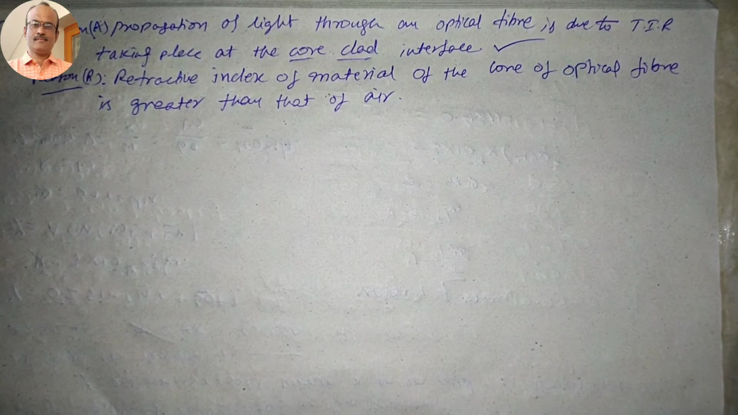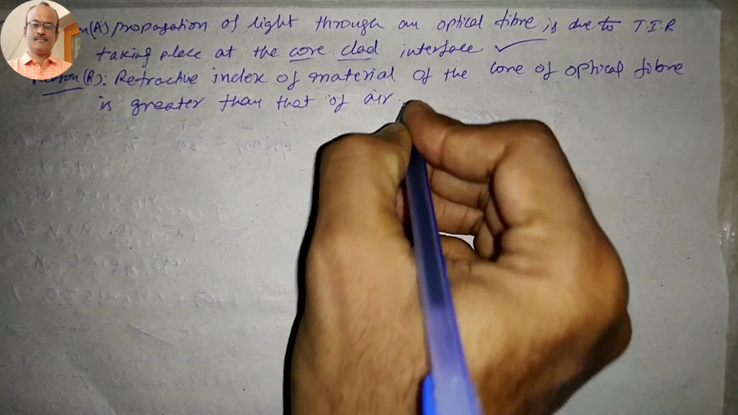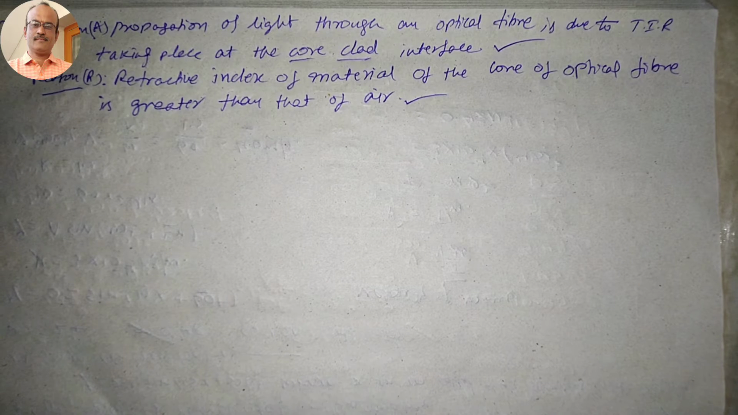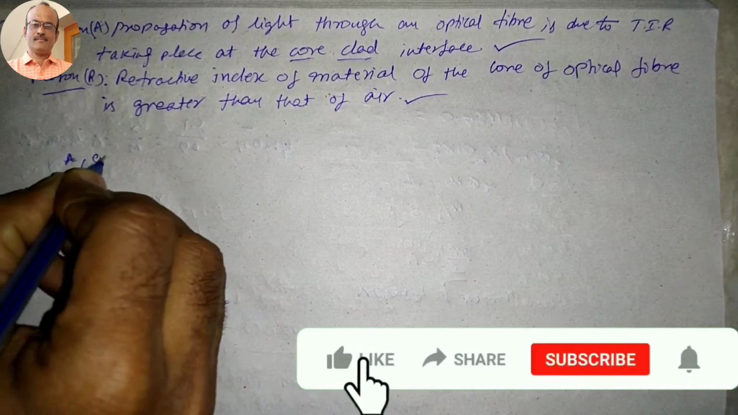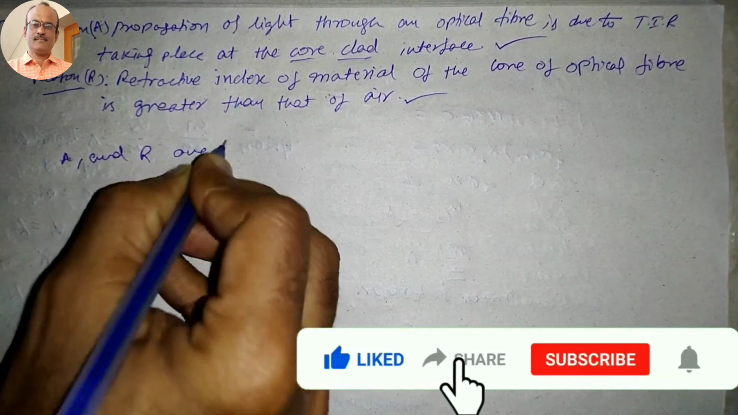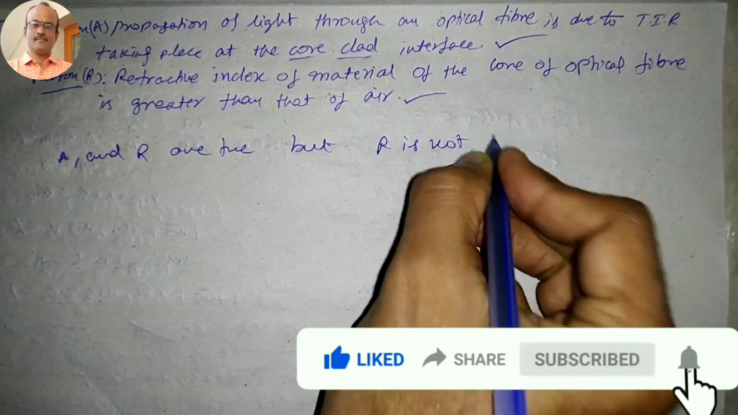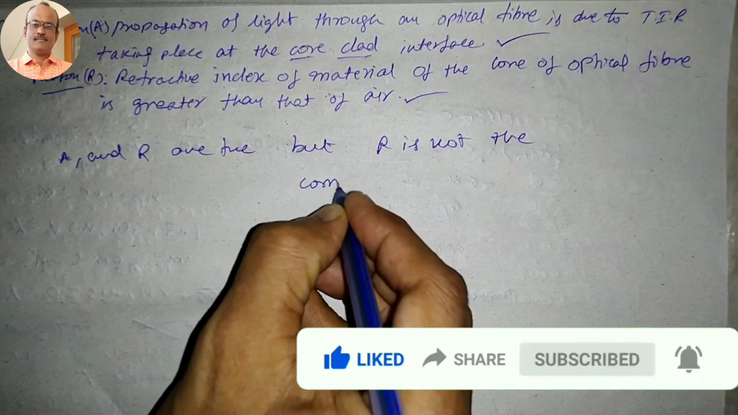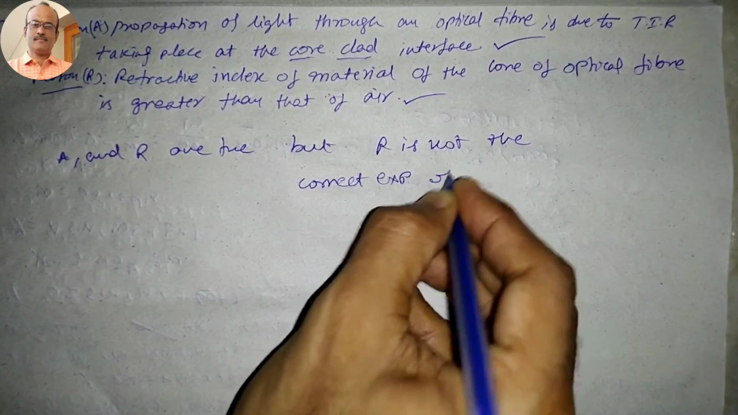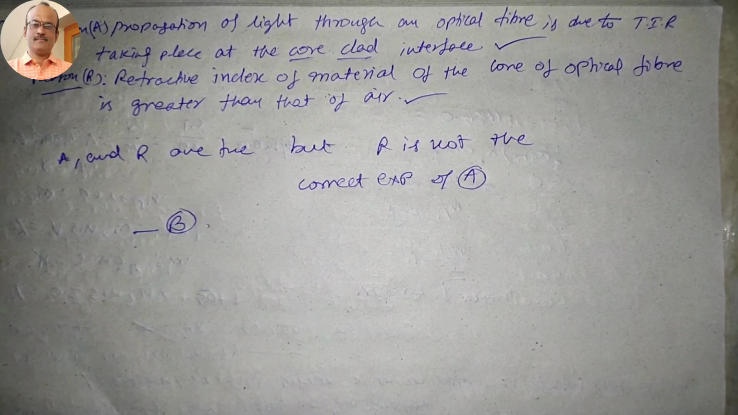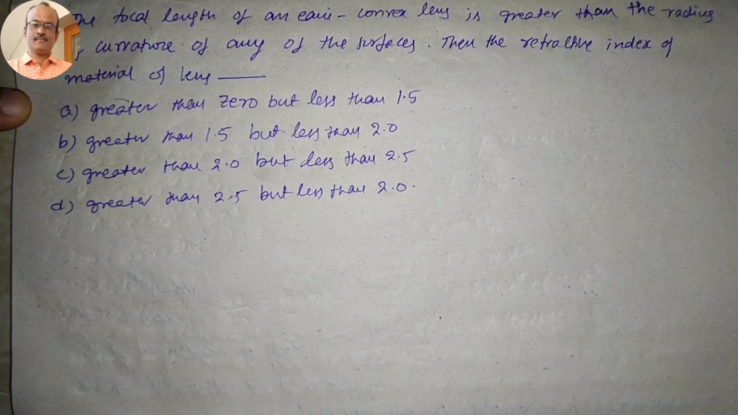Reason. Refractive index of material of the core and the optical fiber is greater than that of air. This is also absolutely right. But reason is not sufficient for the assertion. So that means A and R are true, but R is not the correct explanation of A. So the option B is correct.